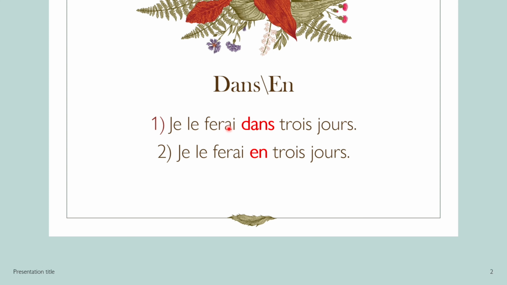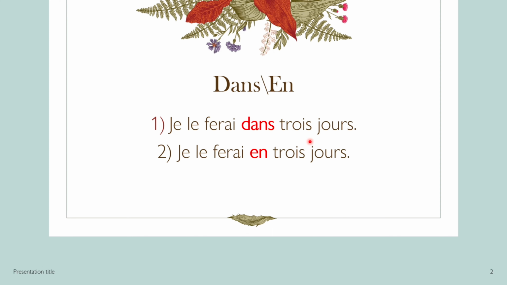So the first sentence is: Je le ferai dans trois jours, and the next sentence: Je le ferai en trois jours. In English, we can easily translate these two quite similar sentences as "I will do it in 3 days."